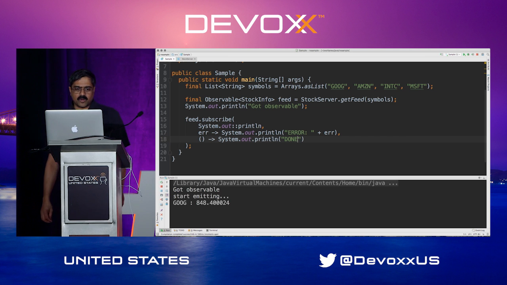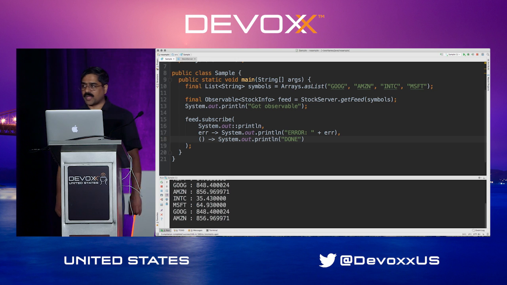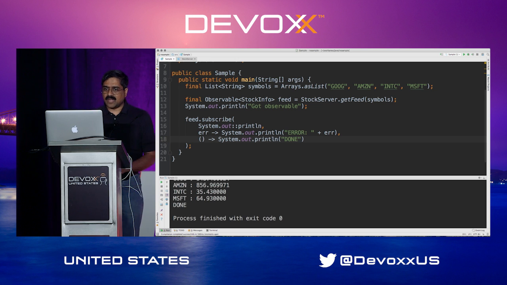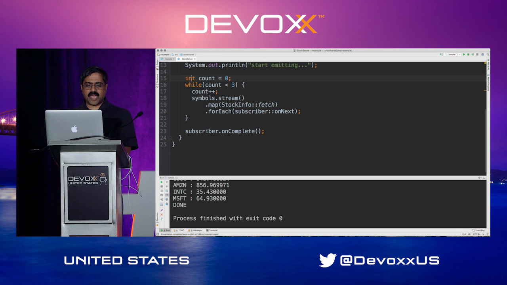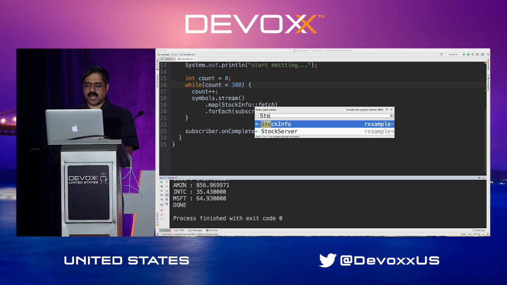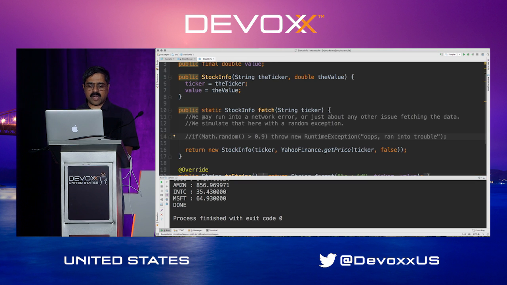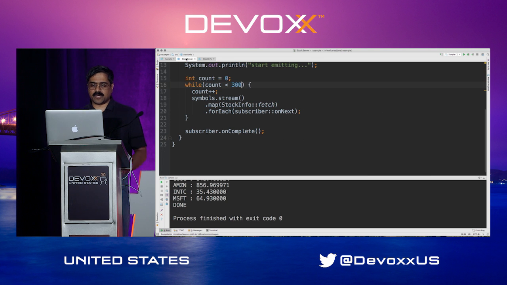When I run this code, you can see that things are going well. You are getting the data, and eventually you're done. But on the other hand, let's say I'm going to increase this to, say, 300 for a minute. I'm going to go to my stock info, and in the stock info, at a random time, I'm going to blow up with, oops, ran into trouble. Notice, this is going to throw an exception, but this guy is not dealing with exceptions.